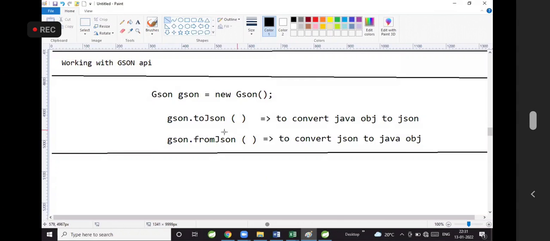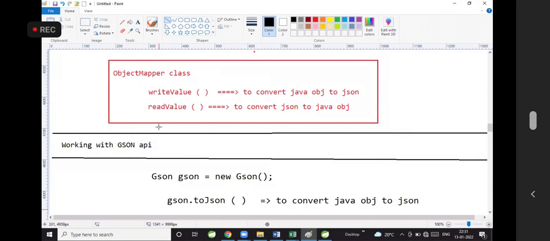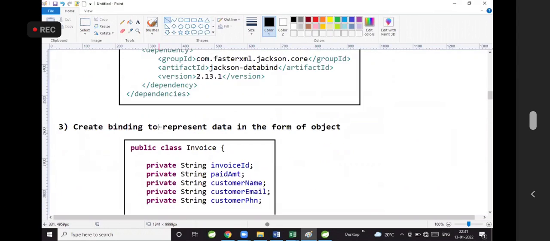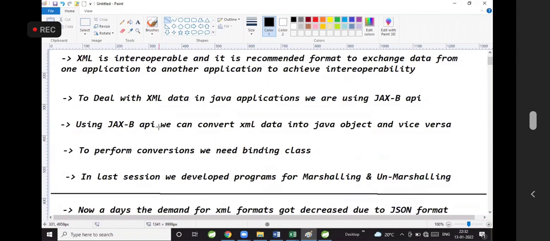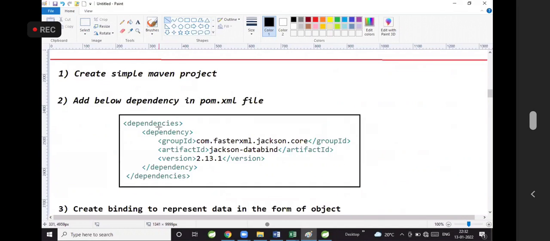But for our understanding, I have explained the JSON API also. It is very simple and straightforward: toJson, fromJson. The API is given by Google. I hope you understand what is JSON and how to work with JSON data.